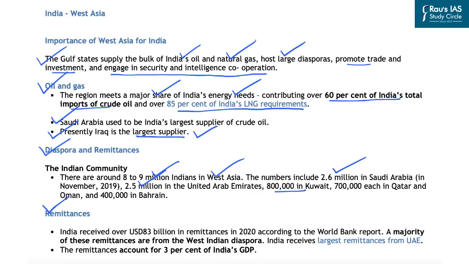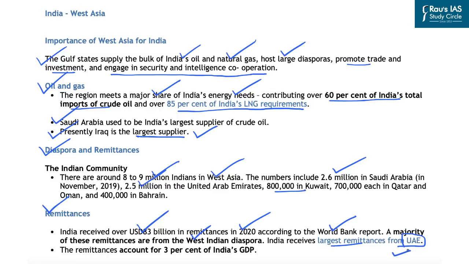India received around $83 billion in remittances in 2020, according to the World Bank report. The majority of these remittances sent back to India were from the Indian diaspora living in West Asian nations. Further, India receives the largest remittances from the United Arab Emirates, and this is likely to gain a further boost because of the free trade agreement signed between India and UAE.